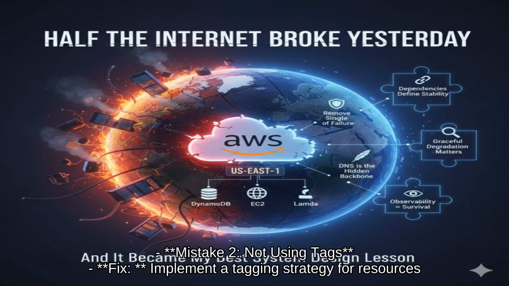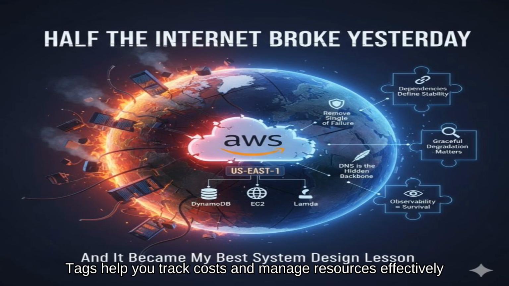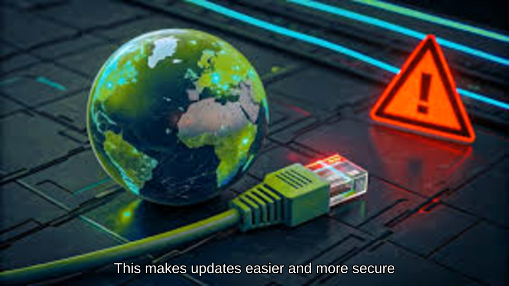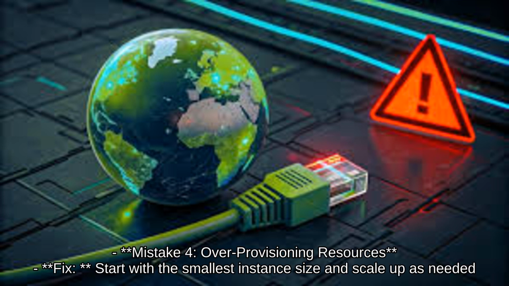Mistake 2. Not using tags. Fix. Implement a tagging strategy for resources. Tags help you track costs and manage resources effectively. Mistake 3. Hard-coding configuration values. Fix. Use AWS Systems Manager Parameter Store for configuration management. This makes updates easier and more secure.